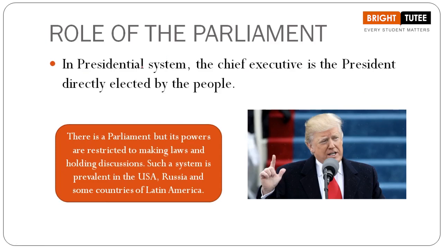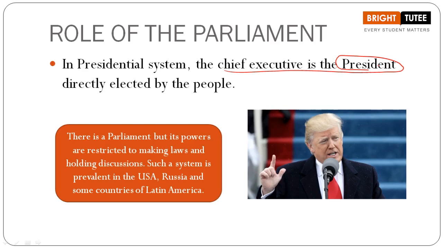In the parliamentary system, we have the prime minister and the council of ministers. We have the president, but he is the nominal head. All the decisions are taken in the name of the president, but major working is done by the prime minister and his or her council of ministers.